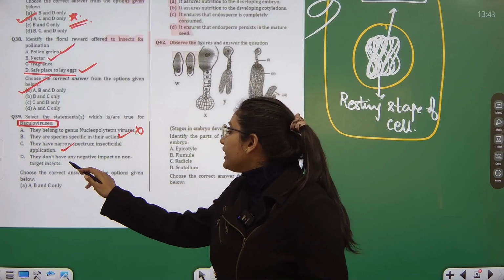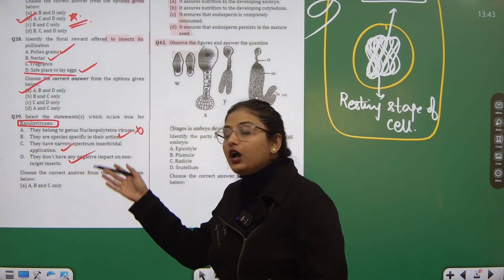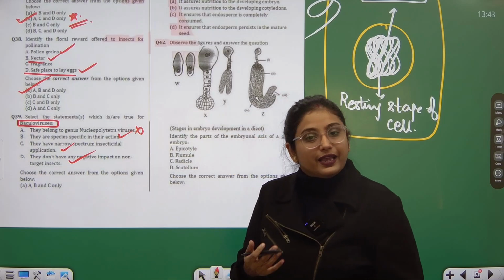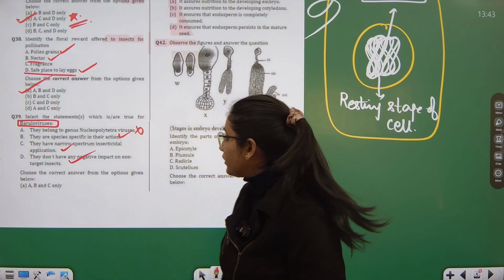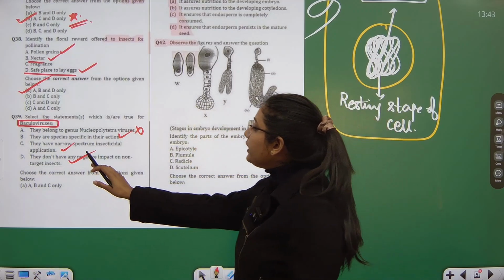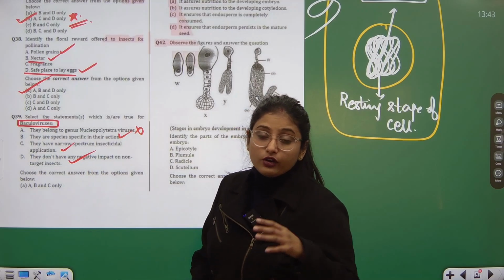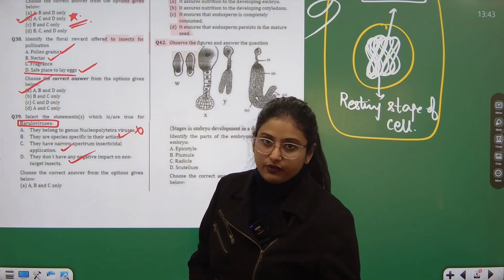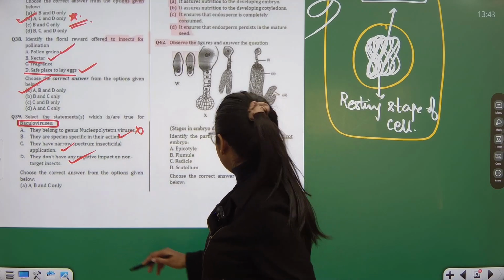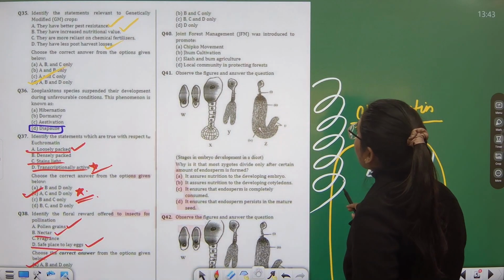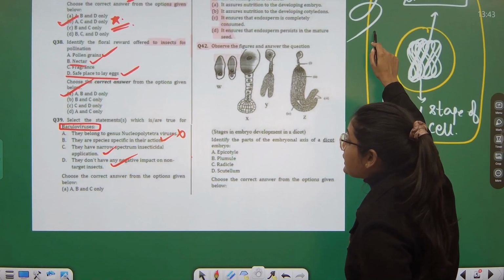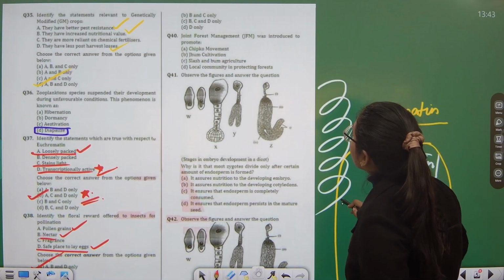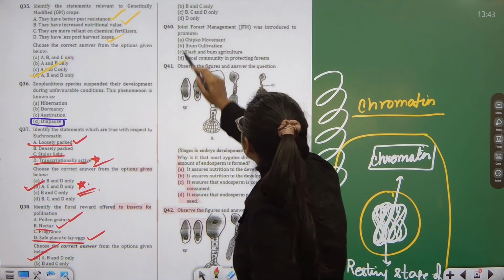Also, they do not have a negative impact on non-target insects. All three points actually mean the same thing. Yes, they do not have any impact on non-target insects. They will only impact those insects on which they have to. They are species specific. Fine. So A, C and D lies the correct answer, sorry, B, C and D. A was wrong. So B, C and D.